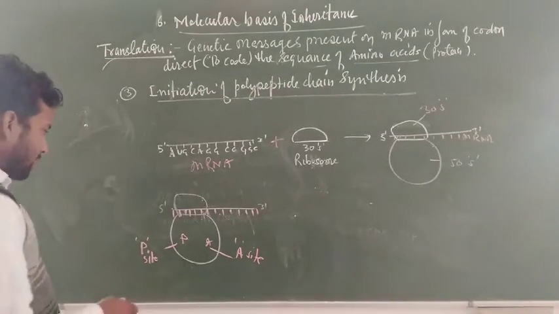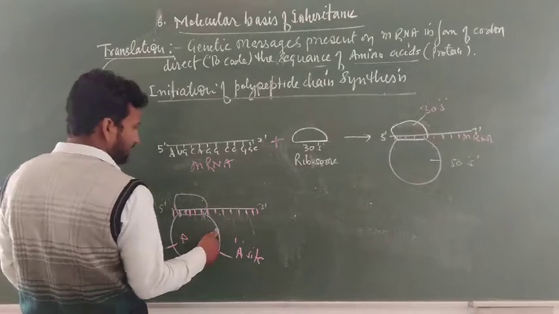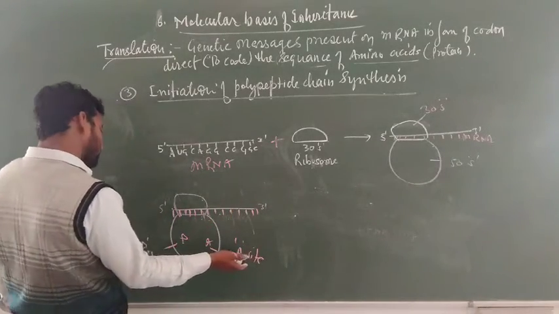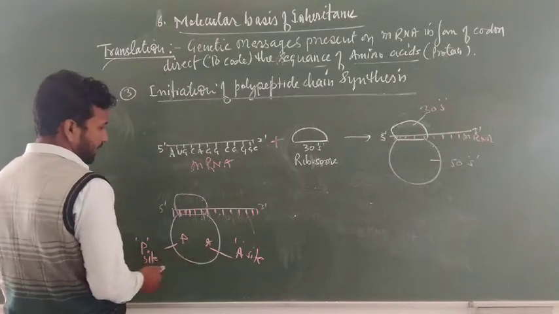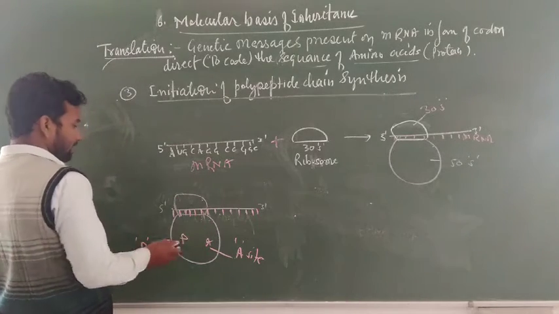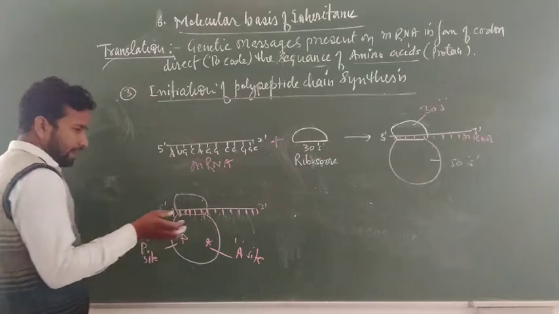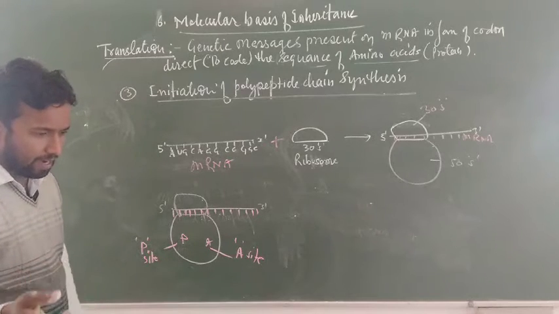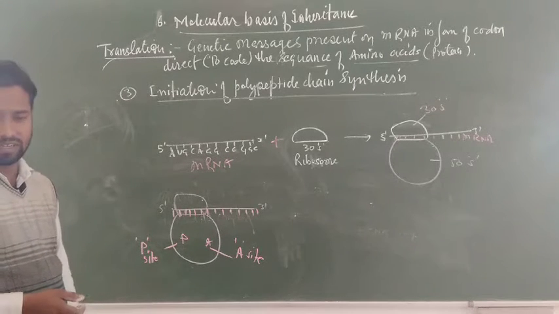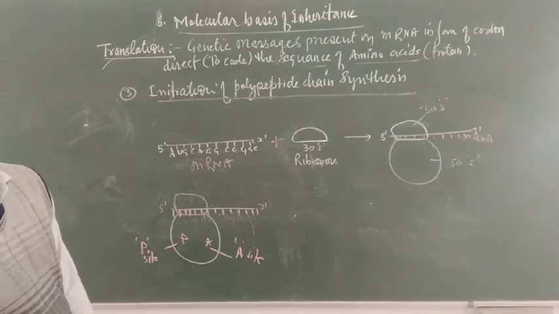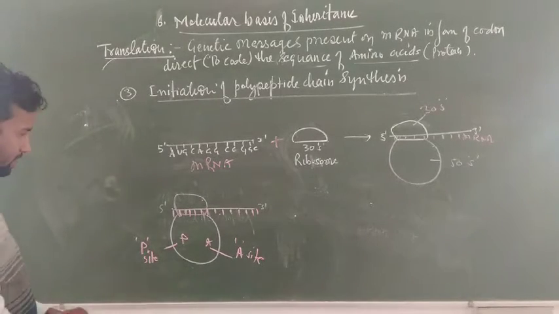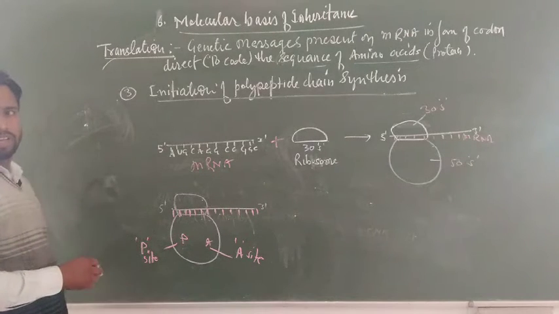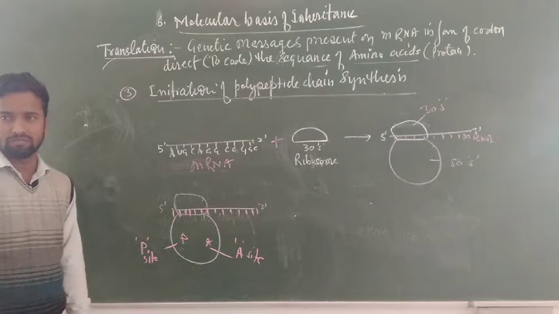Here the amino acids come one by one with the help of tRNA. tRNA carries one amino acid to the A site, so it is called the acceptor site. Here the enzyme present is called ribozyme. Some books also write peptidyl transferase, and this peptidyl transferase especially catalyzes the polypeptide chain, helping in the formation of the peptide bond.